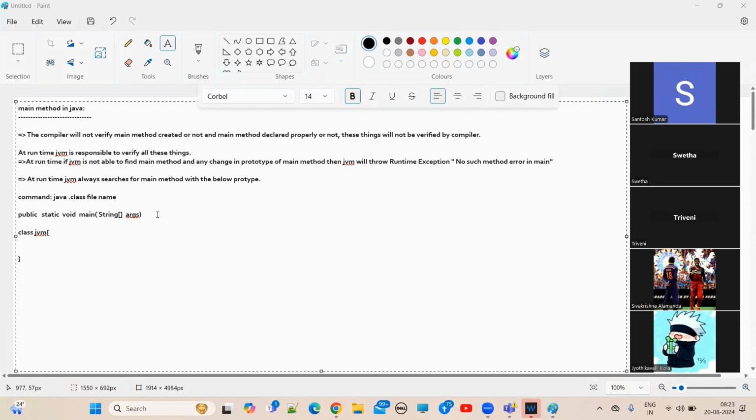After that, who will take care of the entire process? The main thread will take care. The JVM created one servant and hands over the task to it: please execute all these things. So the JVM tells the main thread. Now the main thread has started. What is the main thread's responsibility here? First, the main thread has to find the .class file. We are providing a .class file, right? So the main thread has to locate where the .class file is.